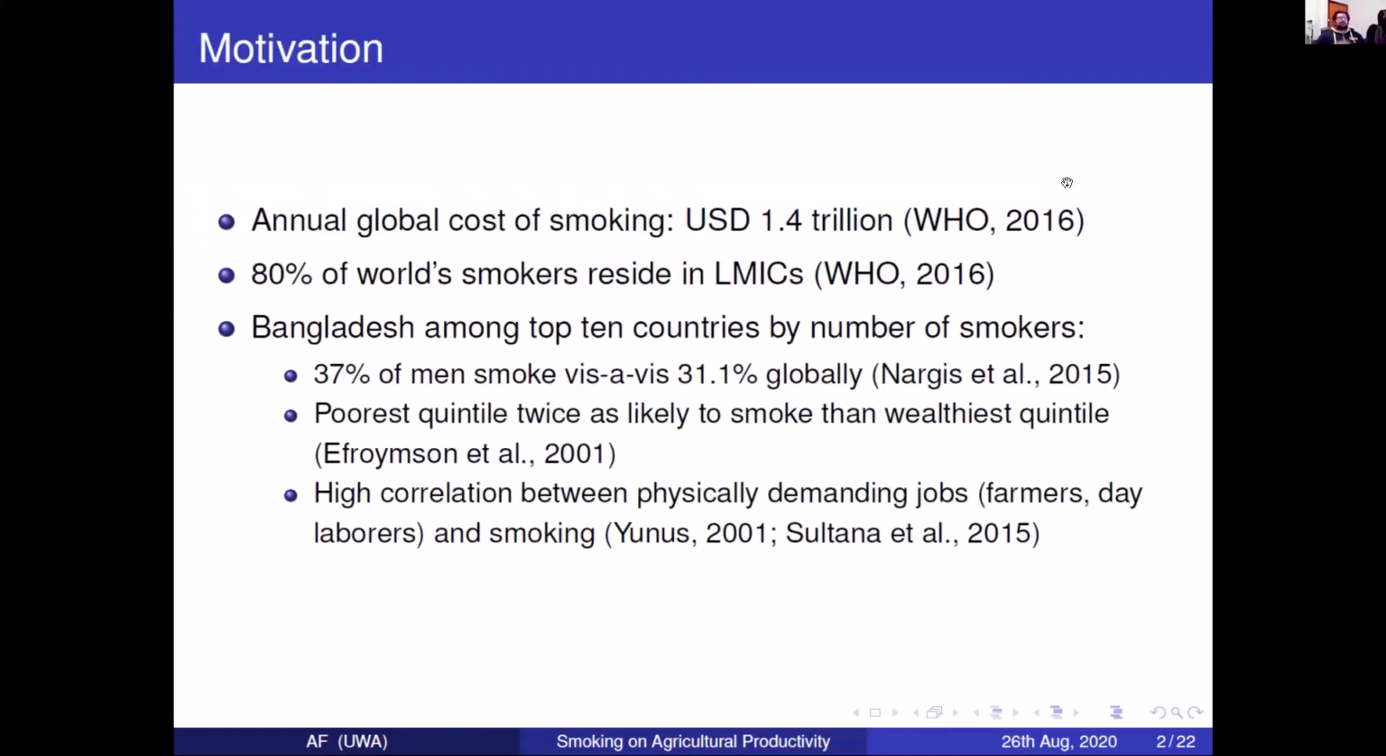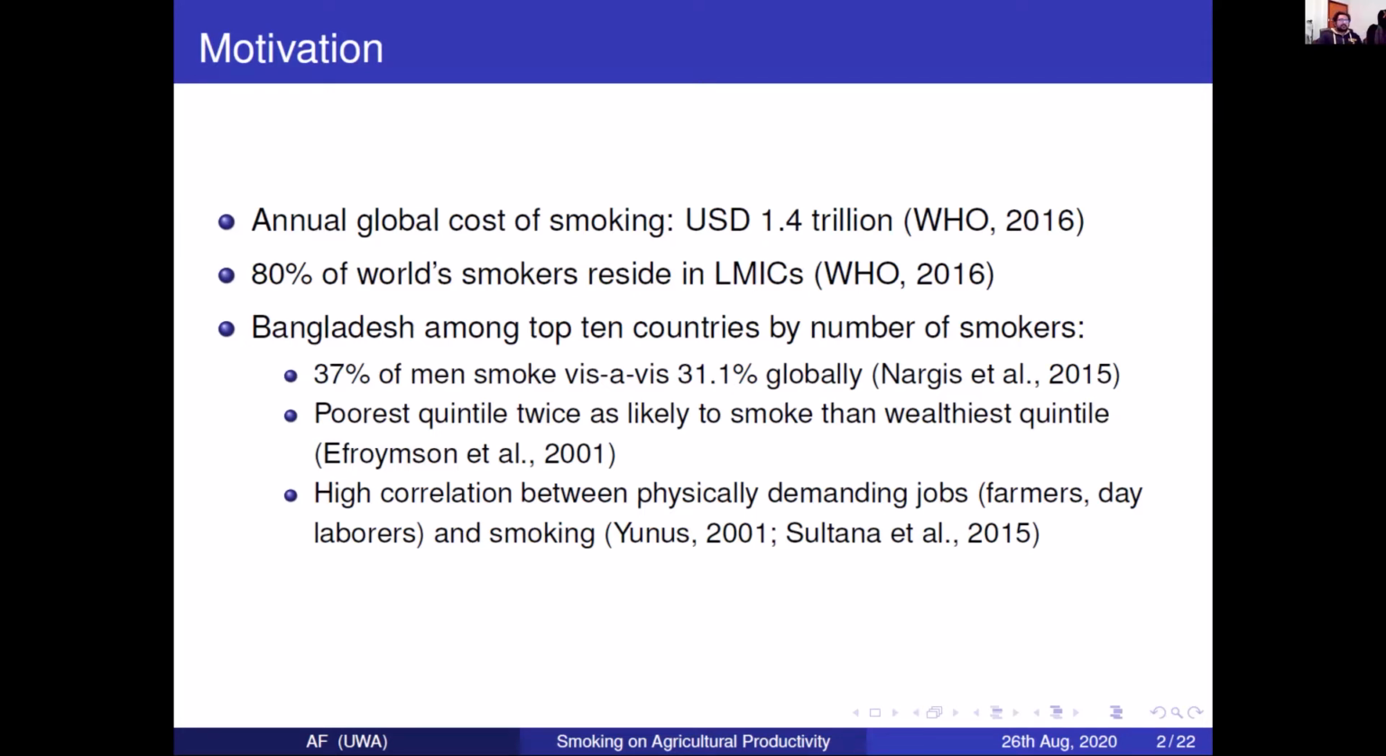Okay, so the motivation behind the paper is really that there's a high global cost of smoking, and the World Health Organization links that to about $1.4 trillion. This is in US dollars, and this is from a paper in 2016 where they include the opportunity cost as well. So lost productivity due to deaths or diseases are also included in this number.